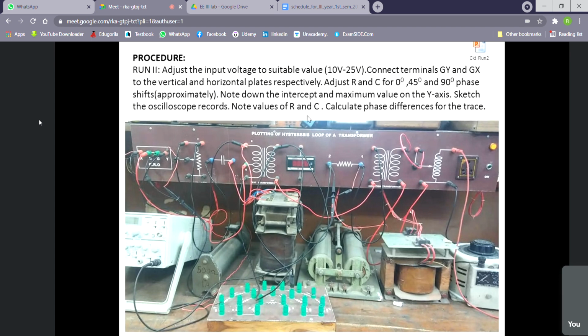Now, the value of R and C we cannot note because that record is not with us. But if I give you the oscilloscope trace, I hope you can find out the phase difference. So in the report for this run 2, I shall give you some oscilloscope traces. From there, you have to find out the theta. Only put the formula, find out the theta.